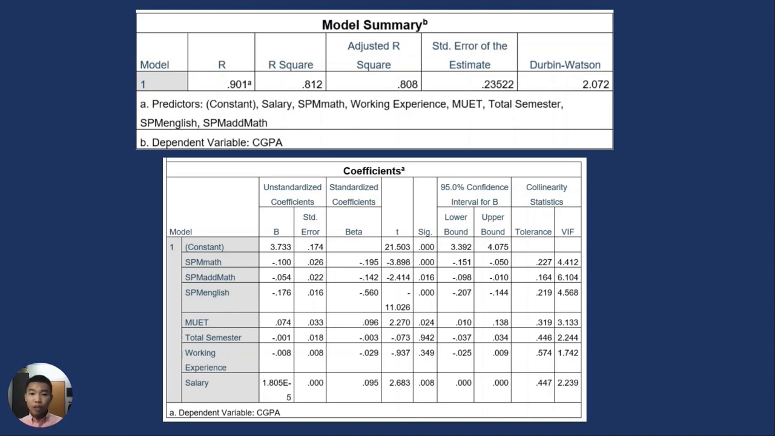For example, the beta value of negative 0.56 is said to have the highest contribution among the variables. As the index is inverse for SPM Maths and English, even though the beta is negative, it is actually positive. Therefore, the higher the score in the English subject during SPM, the higher the CGPA, with a beta value of negative 0.56, followed by SPM Maths with negative 0.195 in the beta value. Whereas the total semester and working experience are not significant according to the significance value and beta value. Only a significance value less than 0.05 would be taken into consideration.